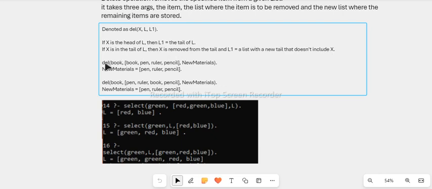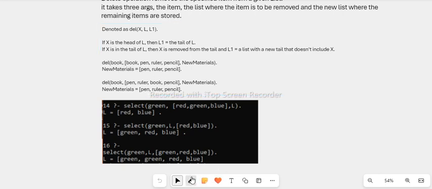Then we have an example here. We have del book, and we have some material here. So in the list of the material we have book, pen, ruler, pencil. Now if we check here, we want to remove the item book from this list, and if we check the list, we will see that book is the head of the list. So when we remove book from the list, that is, when we remove the book which is the head of the list from this particular list, that means in the new material, which is the new list that will be generated, the book, which is the head, will be removed.